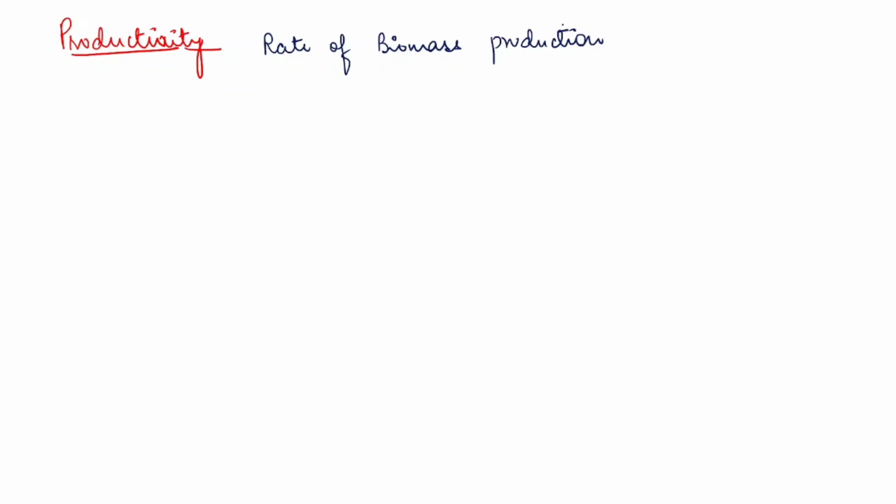First is productivity. What is productivity? It is basically the rate of biomass production.